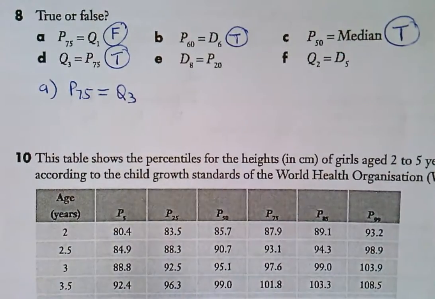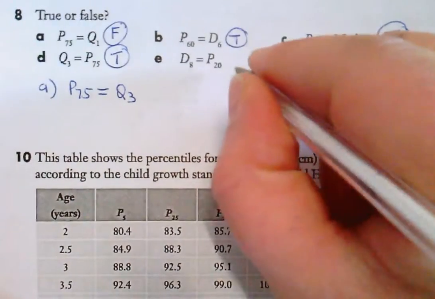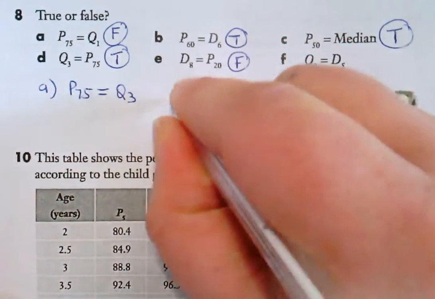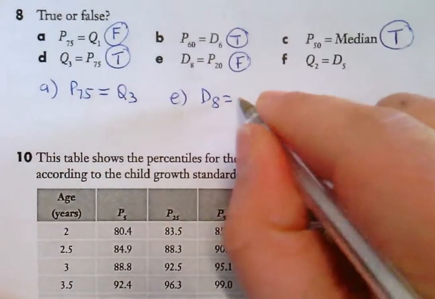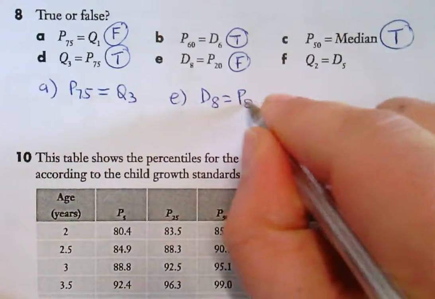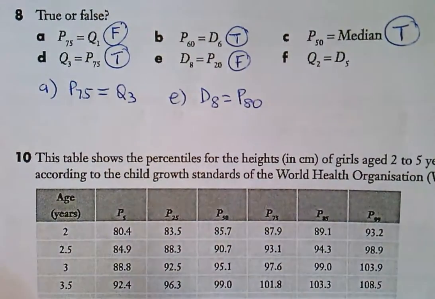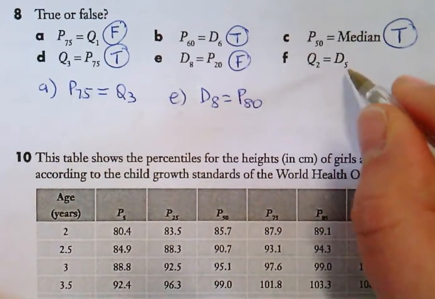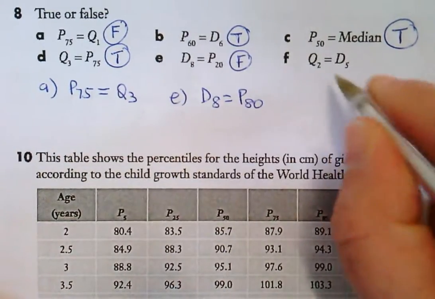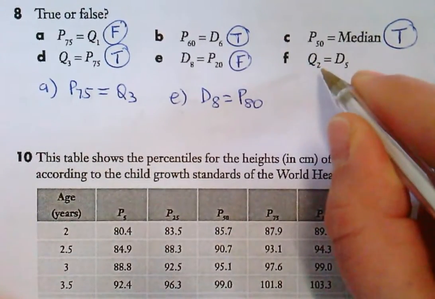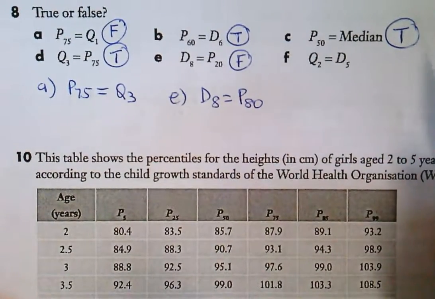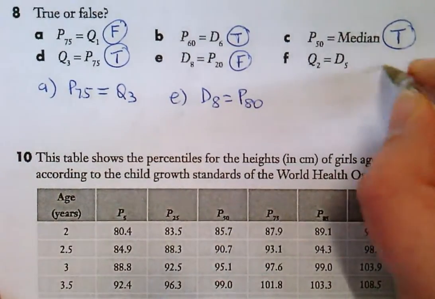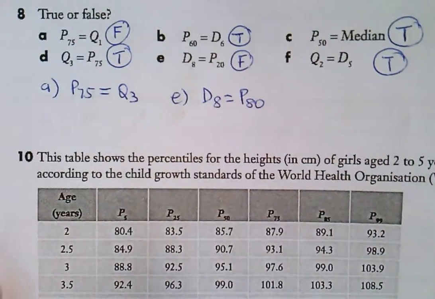D8 equals P20. It is false because D8 is what? P80. It's the 80 percentile mark. And Q2 equals D5. That's the median, Q2. D5 is the 5th decile, which is 50%. That's true. Okay?